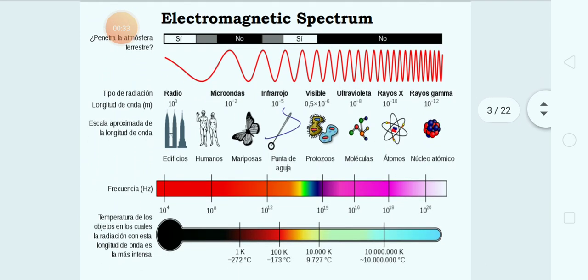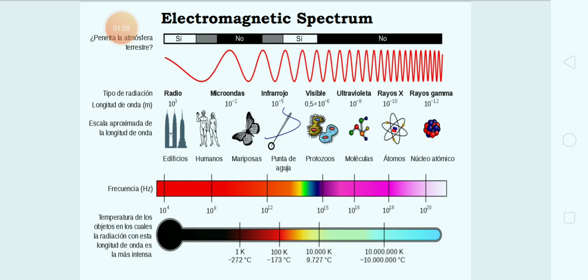Before going to electromagnetic waves, let us see what the electromagnetic spectrum is. An electromagnetic spectrum is the range of all possible frequencies of electromagnetic radiation. This spectrum extends from below the low frequencies used for radio communications to gamma radiations at the short wavelength region. We can see in the slide the range covered by the different types of radiations in the electromagnetic spectrum. It starts with the radio waves.